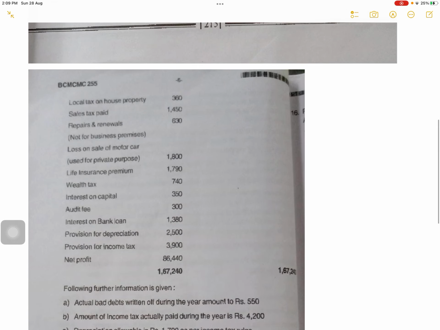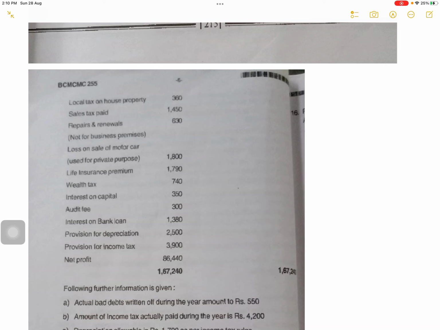Okay, there are more expenses, fine. Local tax on house property, this is related to income from house property, so 360 you will add. Sales tax paid, it is paid, so it is allowed. Repairs and renewals, not for business premises. So 630 you will add because it is not for business. Loss on sale of motor car used for private purpose. So this is also not related to business. So 1,800 you will add. Life insurance premium, this is personal. So 1,790 you will add.